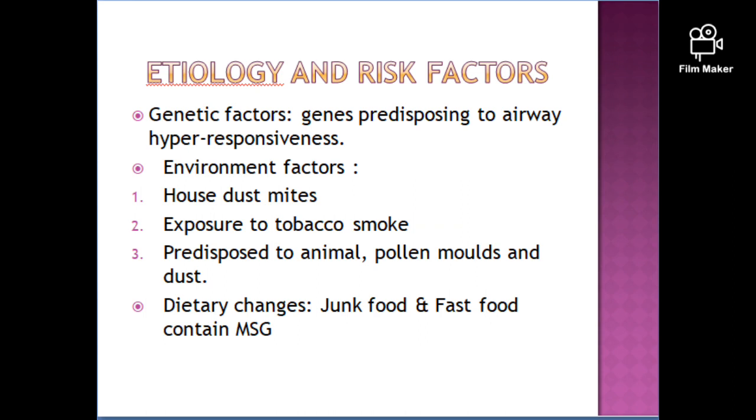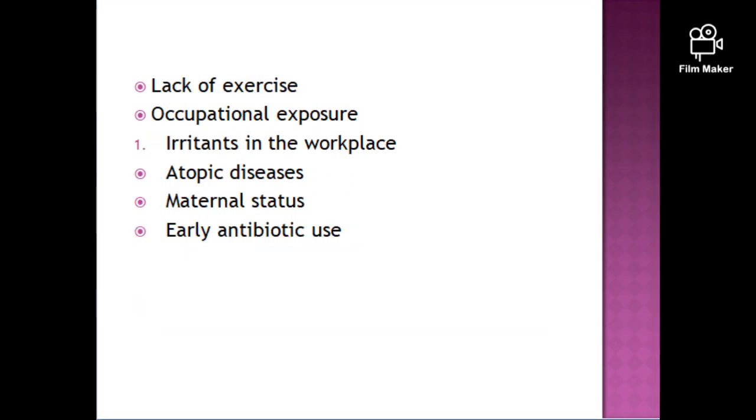Etiology and risk factors. The exact mechanism of onset is still unknown, but we can understand by these factors: genetic factors like genes predisposing to airway hyperresponsiveness; environmental factors such as house dust mite, exposure to tobacco smoke, animal pollen, molds and dust; dietary changes, junk food and fast food containing MSG; lack of exercise; occupational exposure like irritants in the workplace such as chemicals, dust, molds and pollen.